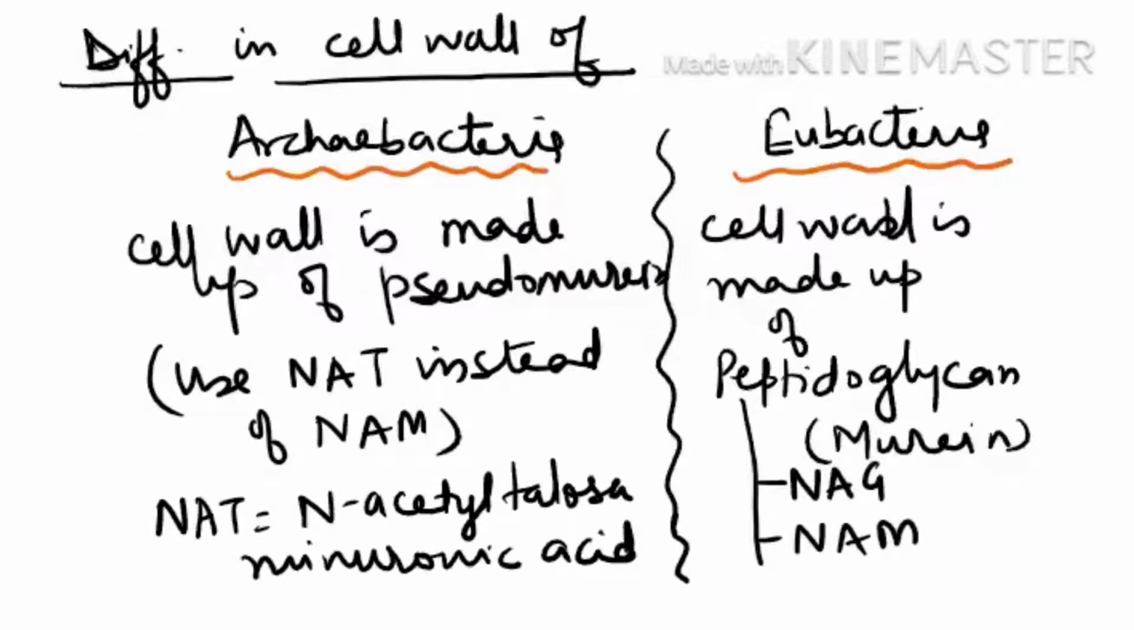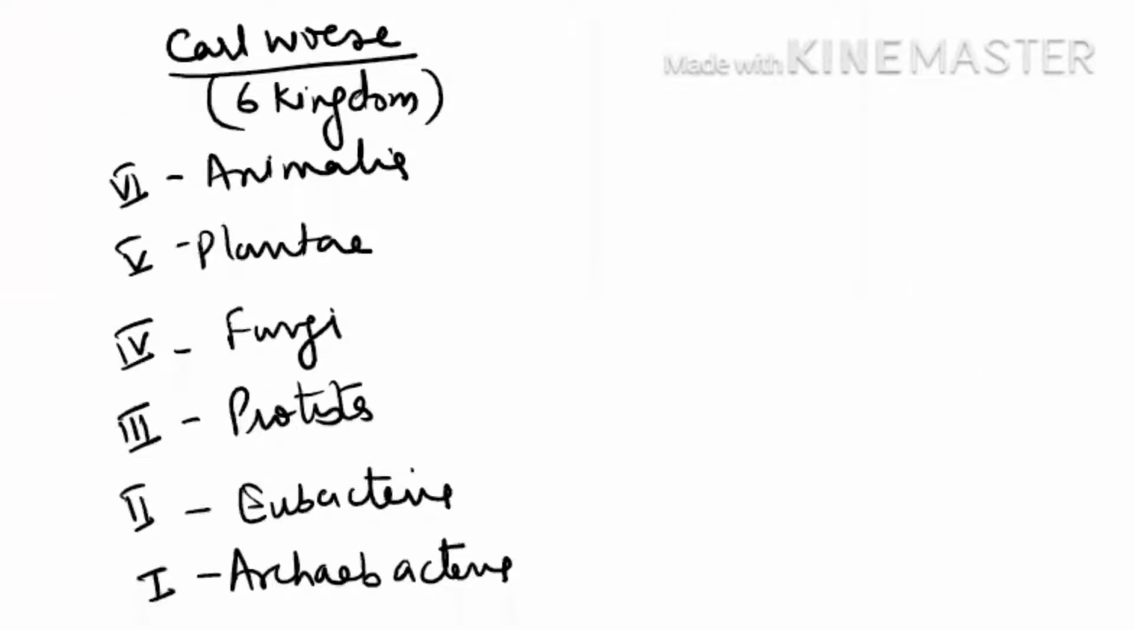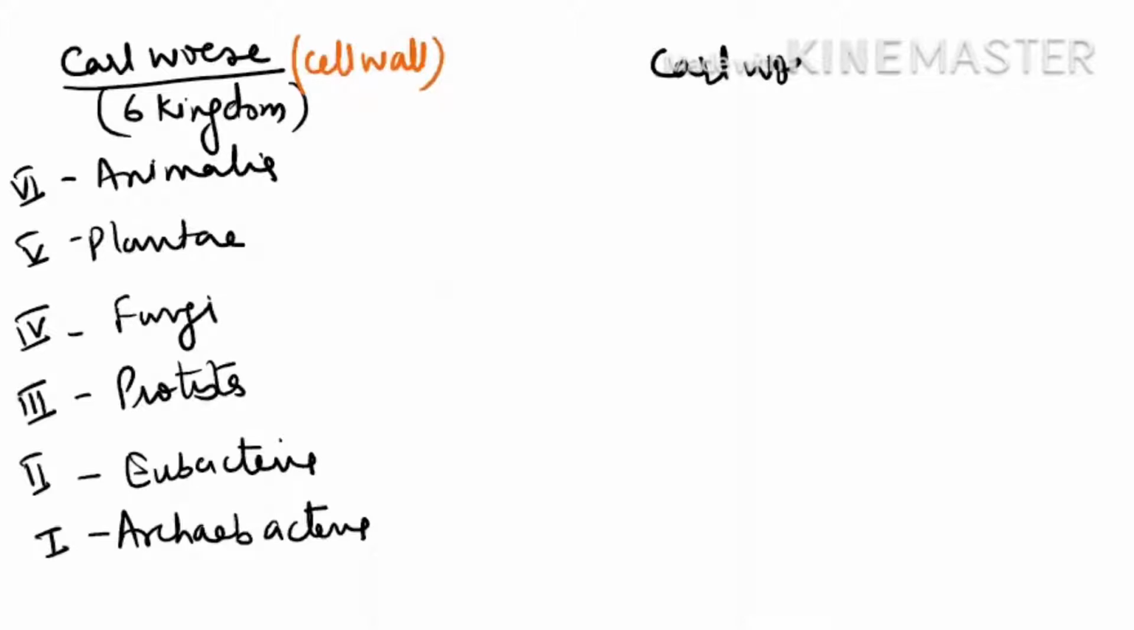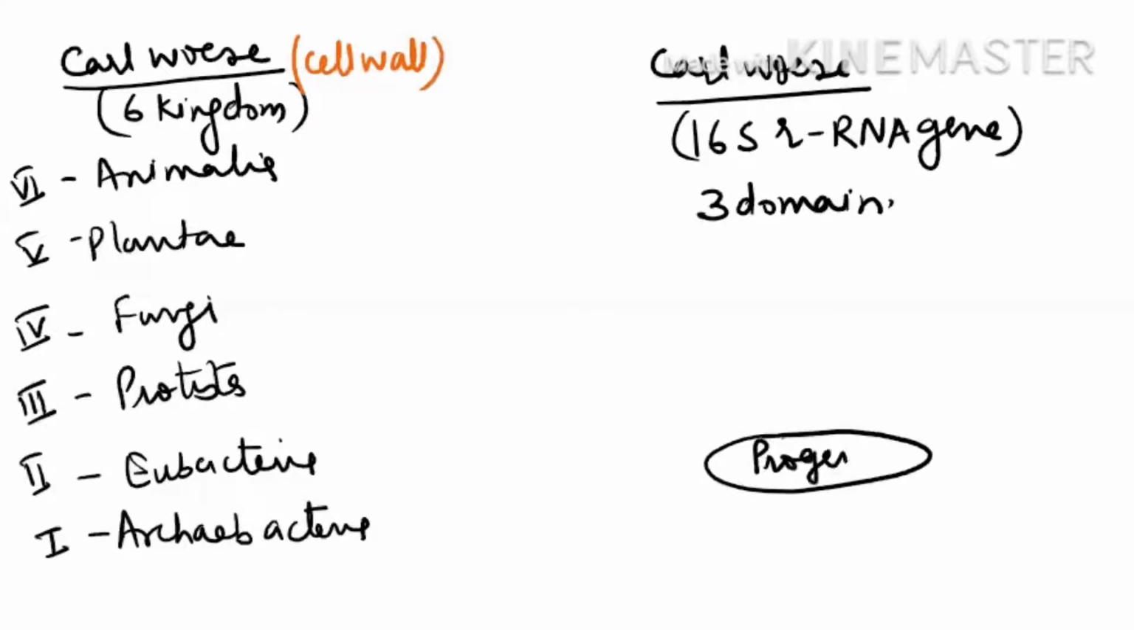Now Carl Woese clustered these entire 6 kingdoms into 3 dominions. Now see how he has done it. These are the 6 kingdoms which were created by Carl Woese based on the cell wall difference. Now here Carl Woese created 3 dominions based on the sequence of the 16S ribosomal RNA gene. Based on this sequence, he clustered the entire 6 kingdoms and prepared 3 dominions. And according to him, they are coming from a common ancestor that is known as progenote.